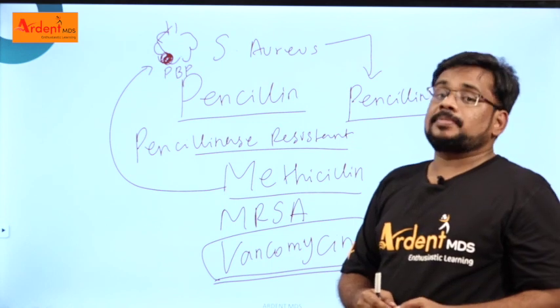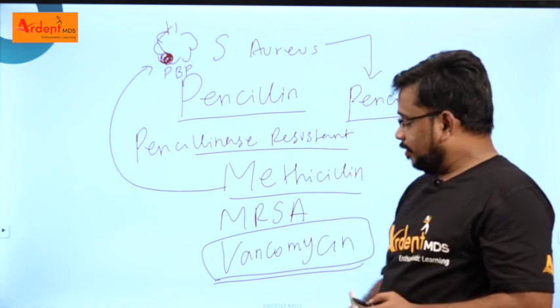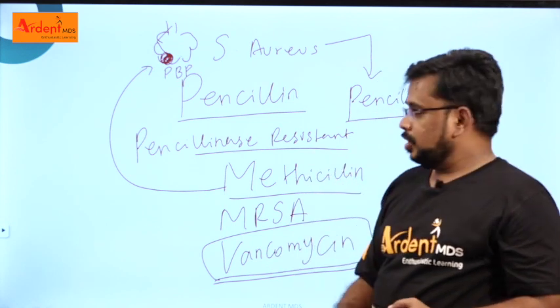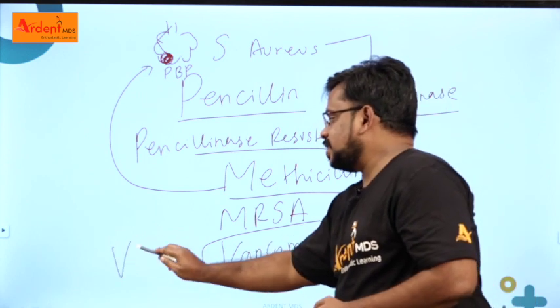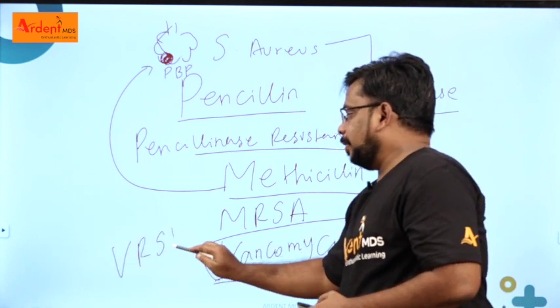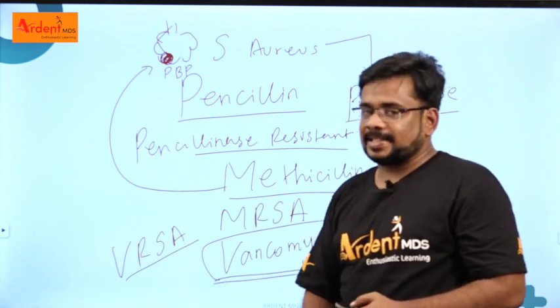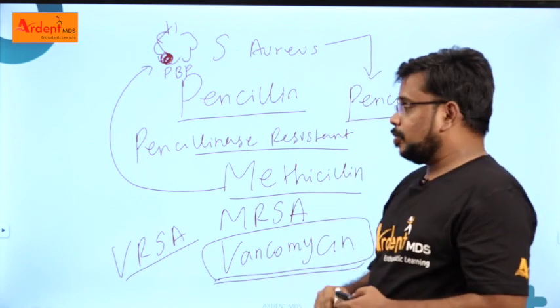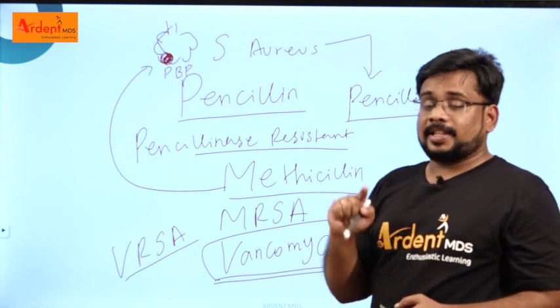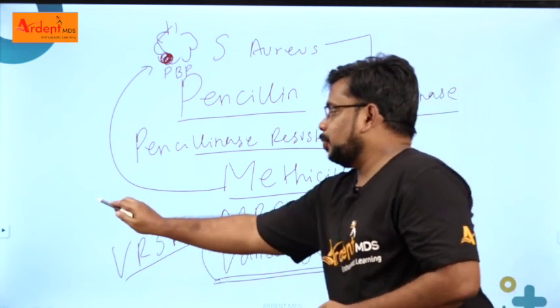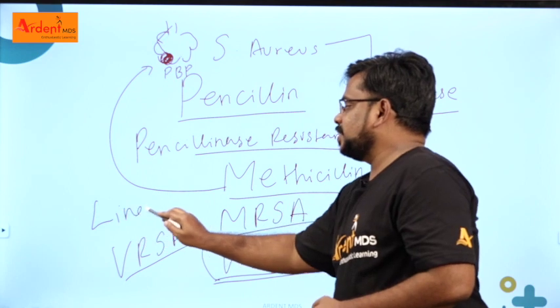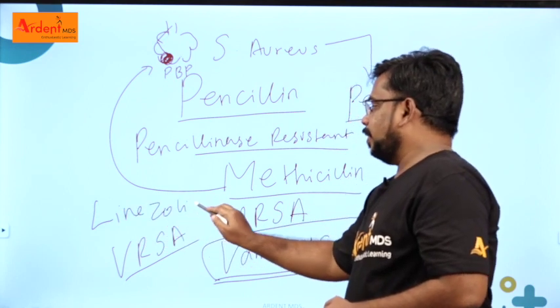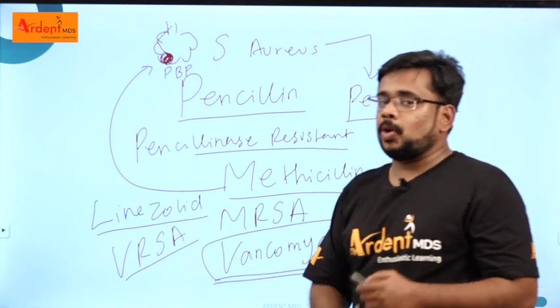These organisms are again very clever, and they got resistance even to vancomycin. Those organisms are called VRSA, vancomycin resistant Staphylococcus aureus. So what is the drug of choice for vancomycin resistant Staphylococcus aureus? That is the question which was asked to you. The answer for this is linezolid.